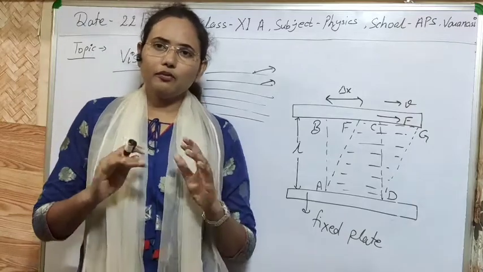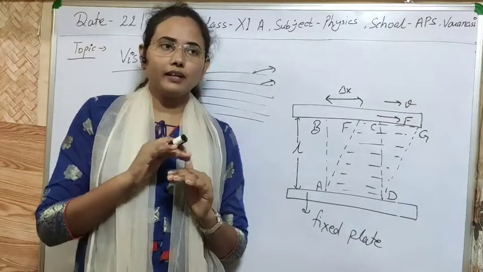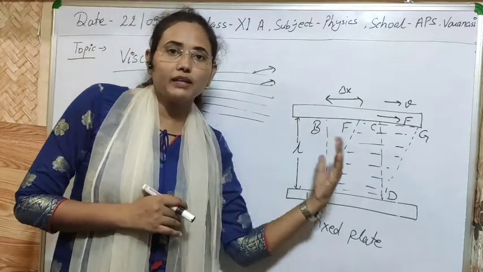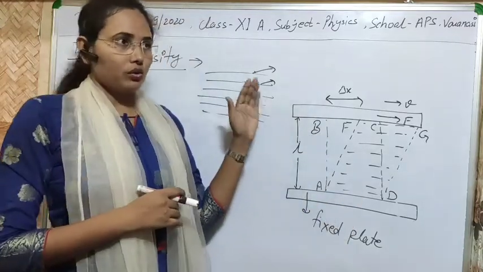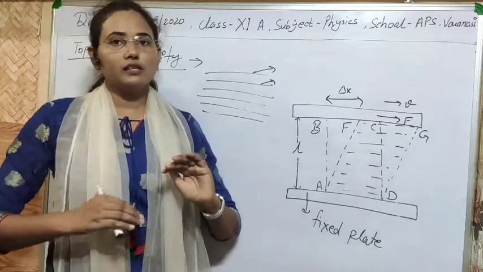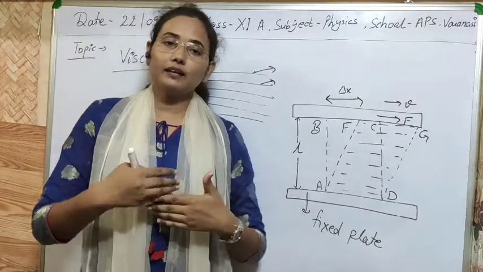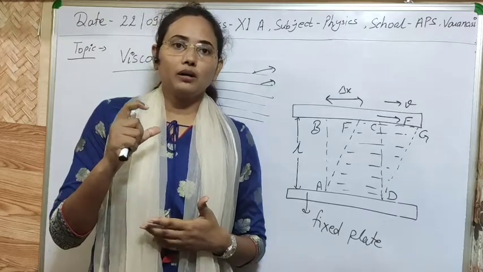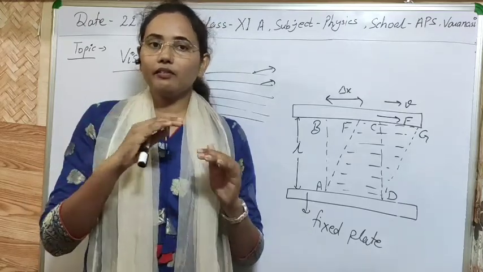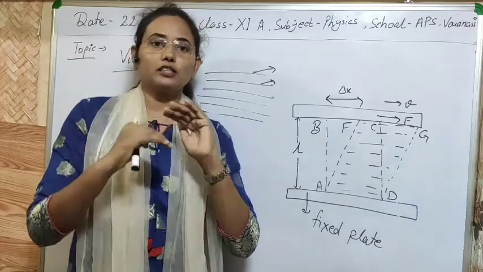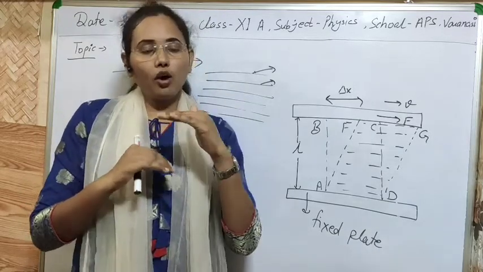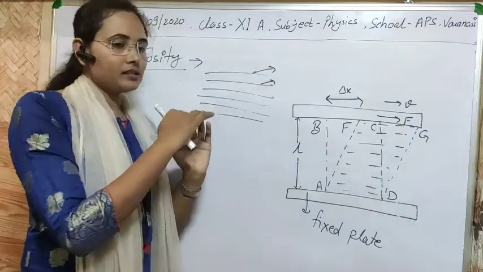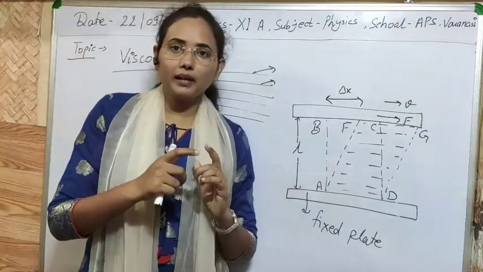If a fluid has different layers and all those layers are moving with different velocities, then definitely they will carry different momentum with them. Due to that different momentum, layers will have a tendency to conserve the momentum, to bring all the layers to constant momentum. So in this case, for the transport of momentum,